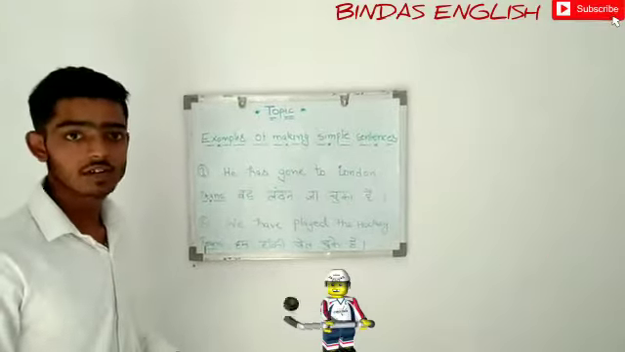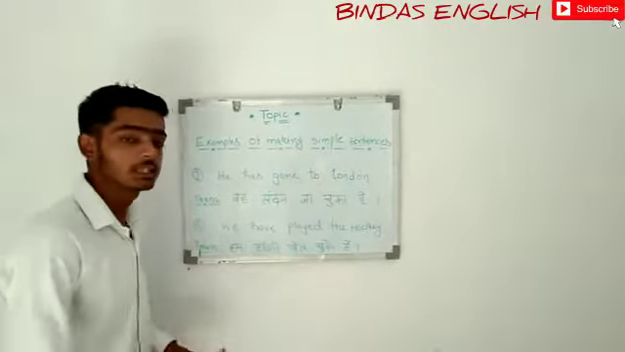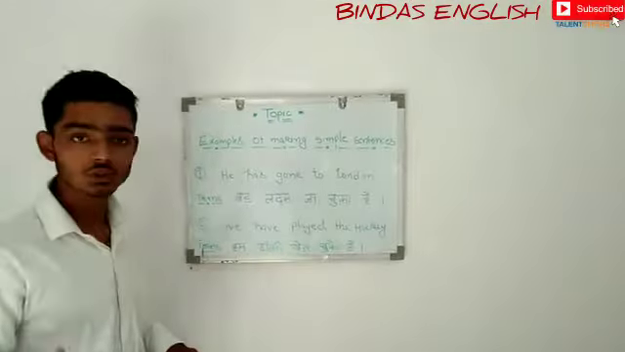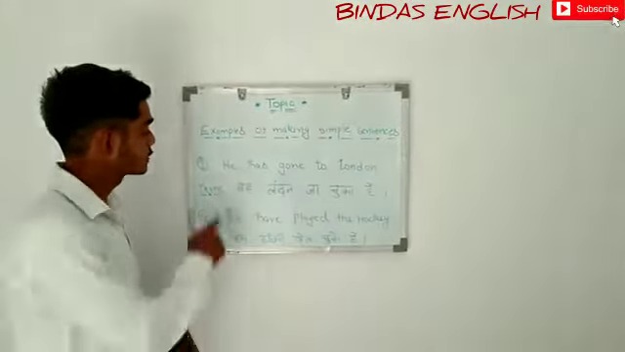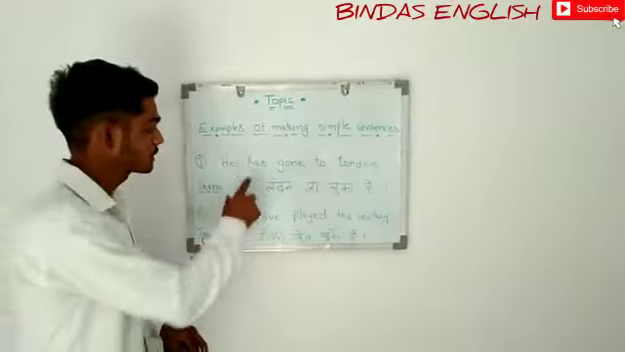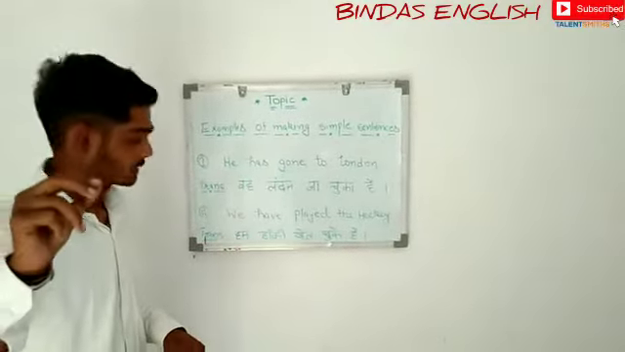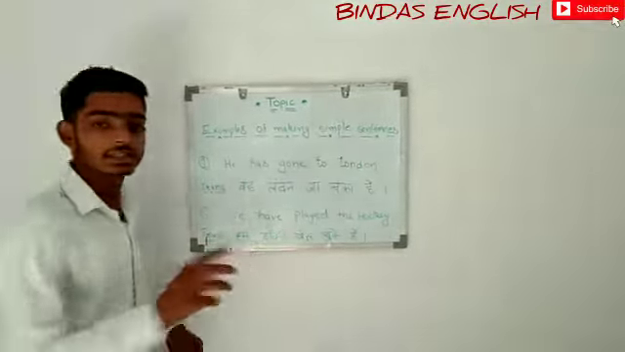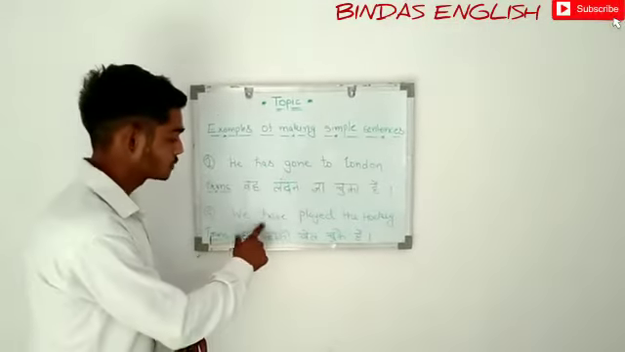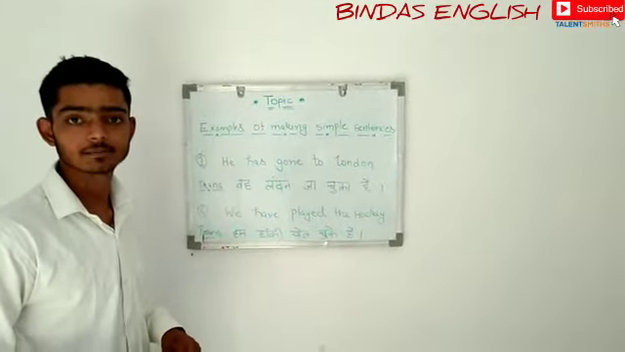Now you will understand more easily where we use has or have. Whenever the subject is related to a singular person like he, we use has, and whenever the subject is plural like we, we use have with the subject.